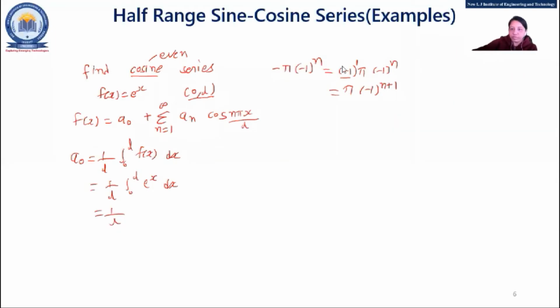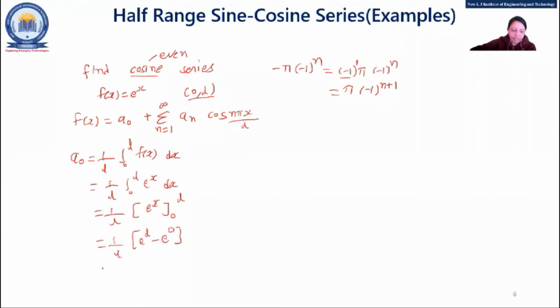So that is a simple one, 1 upon L. Those who are okay, just calculate yourself quickly. I'll write down e raised to x. Obviously e raised to x as it is, e raised to x, from 0 to L. So this is a simple one, right? Our answer is 1 upon L, e raised to L minus e raised to 0.